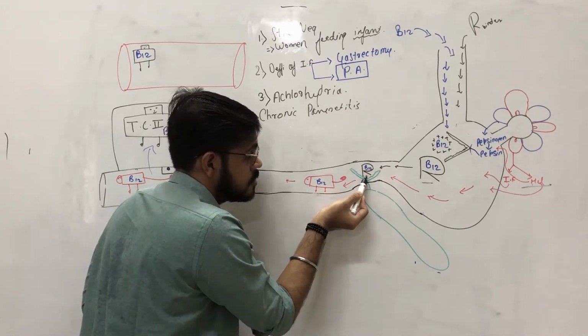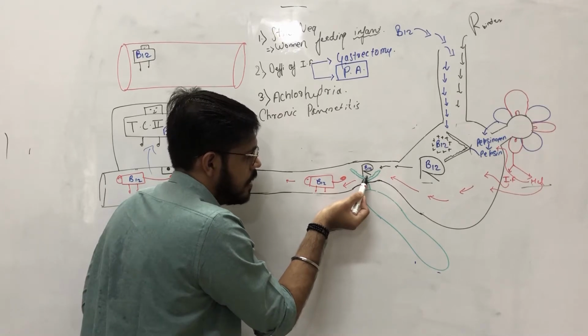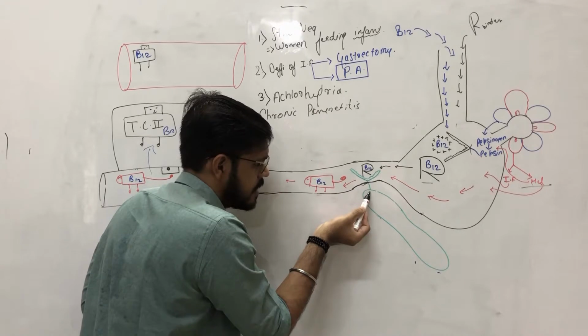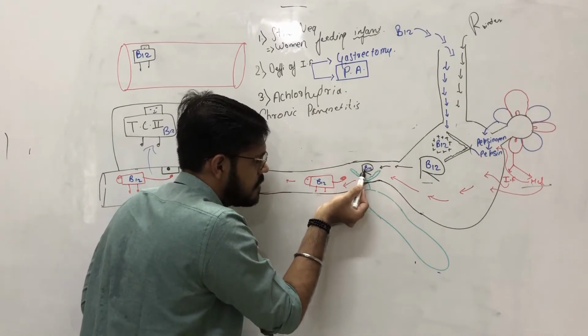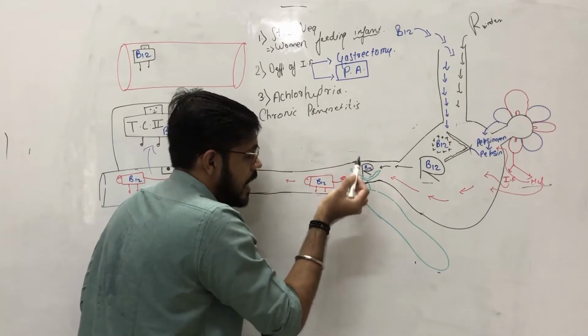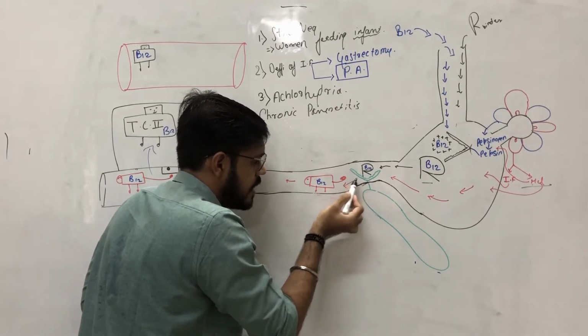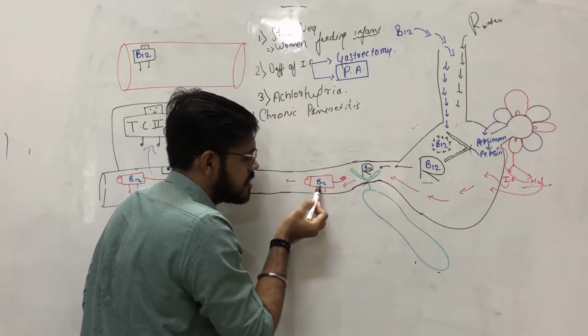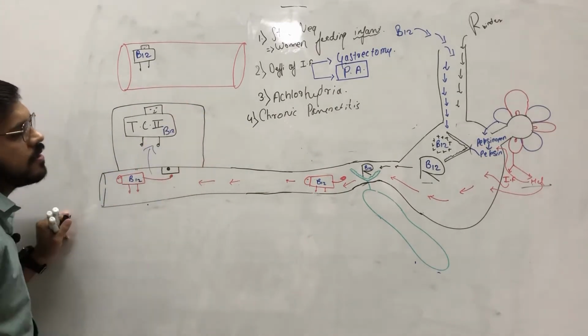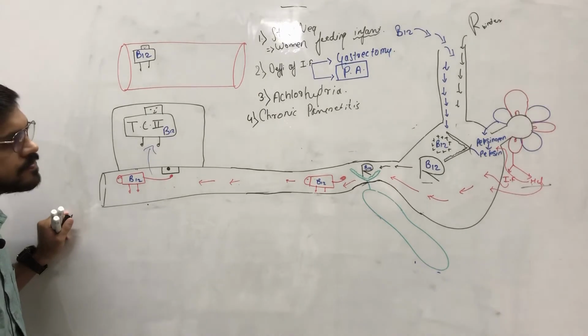It will not destroy this R binder. And if this R binder is not digested by the pancreatic juice, B12 which is present inside the R binder will not get free. And if B12 will not get free and it will not bind further to intrinsic factor, it will not be absorbed in the further processes.